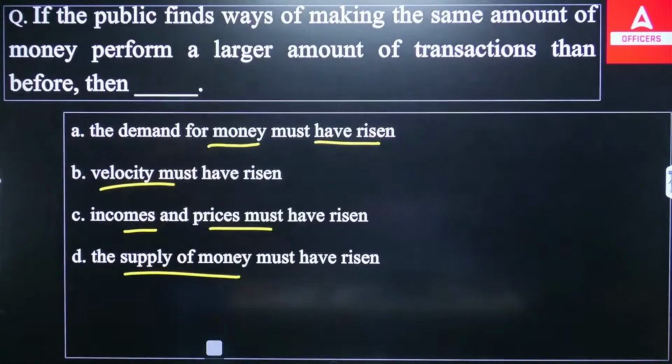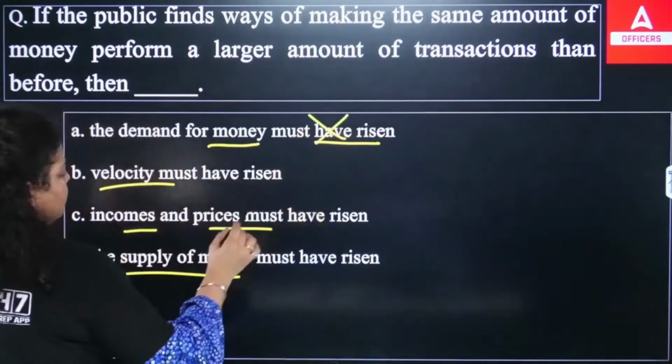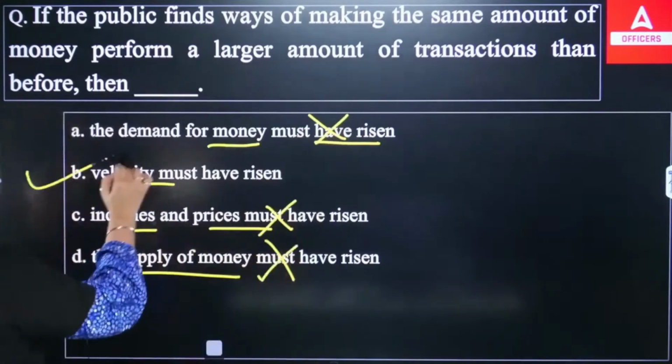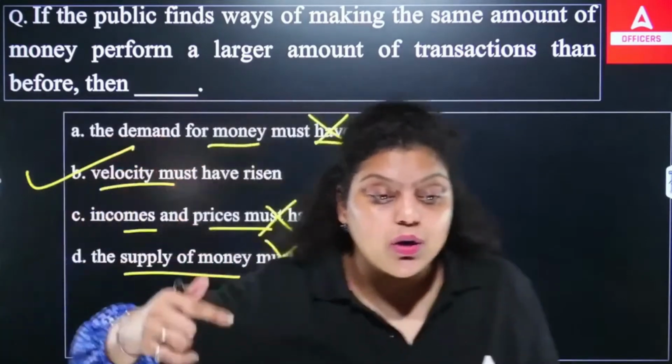Which of the following is right? So it's very obvious the demand for money has not risen. The income and prices must not have risen. The supply of money must not have risen. The velocity of money has risen. It means that the purchasing power of money increased.